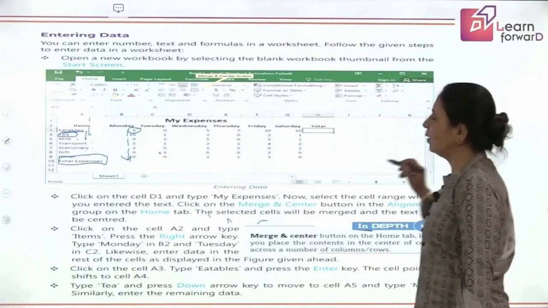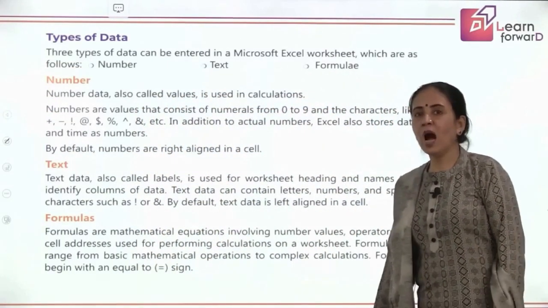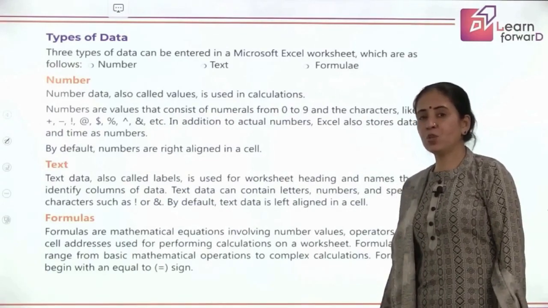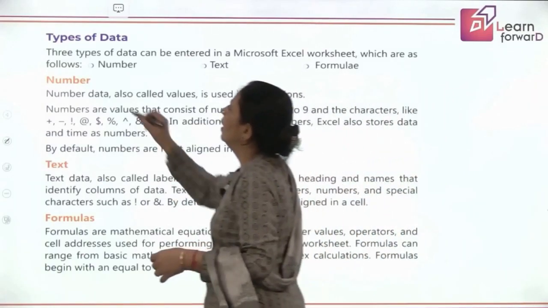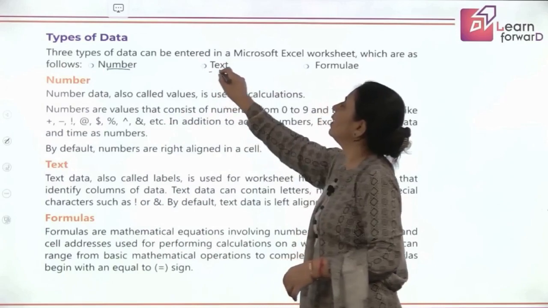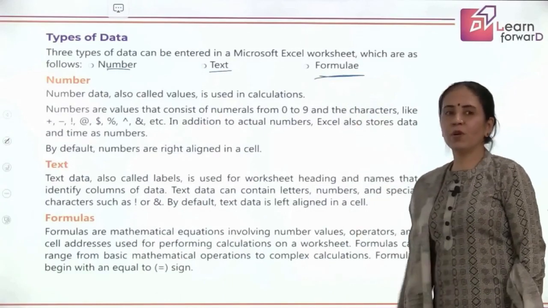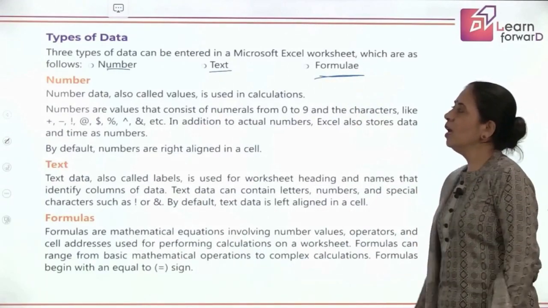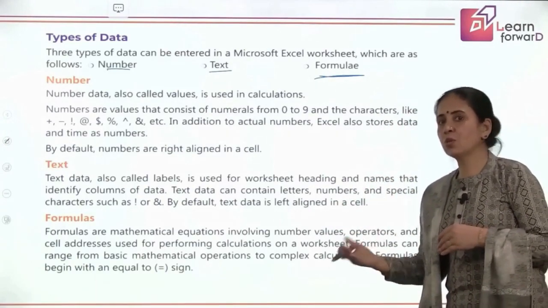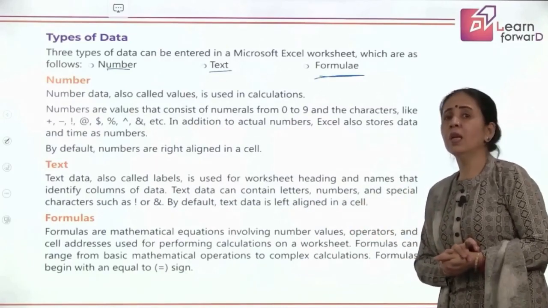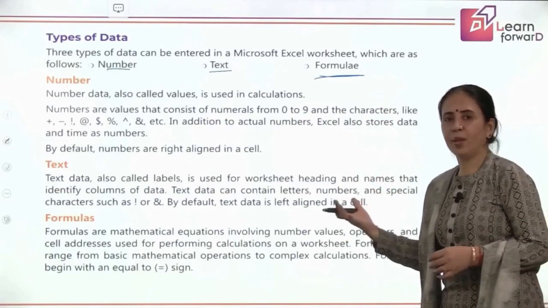Okay, then after that, when the entire entry is done, we are going to understand what are the different types of data which we can use in an Excel worksheet. Okay, so we have number type of data, we have text type of data, and the third type is a formula. So whenever you work on your Microsoft Excel worksheet, remember you need to check whether you are going to enter a number, whether it is some text, or whether some formula has to be written. So based on it, your different ways of alignment and putting the text is done.